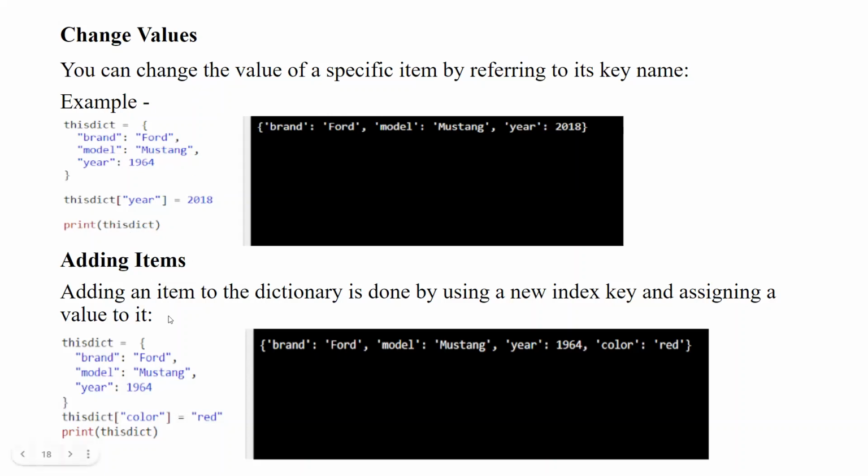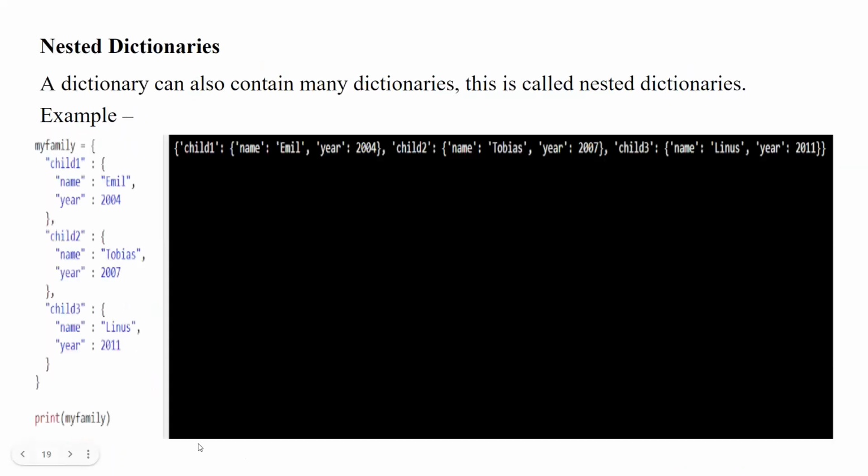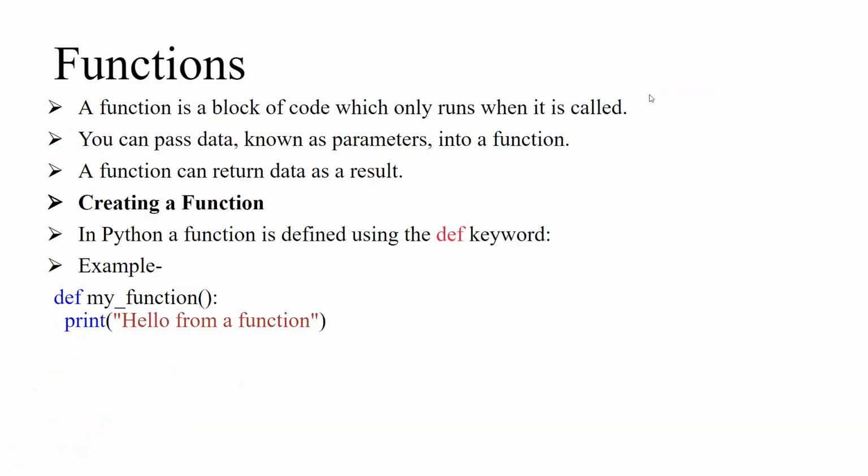Adding item. If I want to add a new item in the list or a set, I can add it. Nested dictionaries. A dictionary allows nested dictionaries, like we can see in the example: my family, child 1, child 2, child 3. They are nested in a single dictionary.